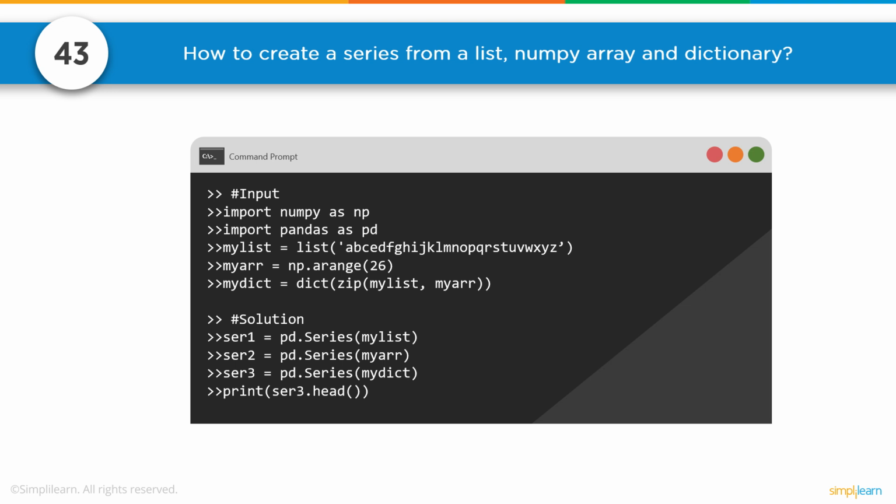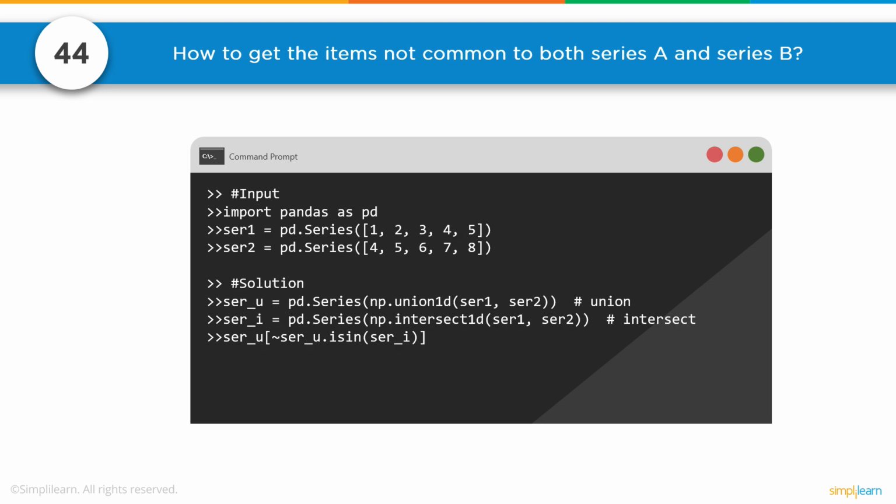My dictionary will create a dictionary with zip, my list, my array. So I'll just use the Numpy array we just created to go into the dictionary. And the solution is simple with pd.Series(my list), pd.Series(my array), pd.Series(my dictionary). So it's all about knowing the dot, capital S-E-R-I-E-S. Don't forget that capitalization.